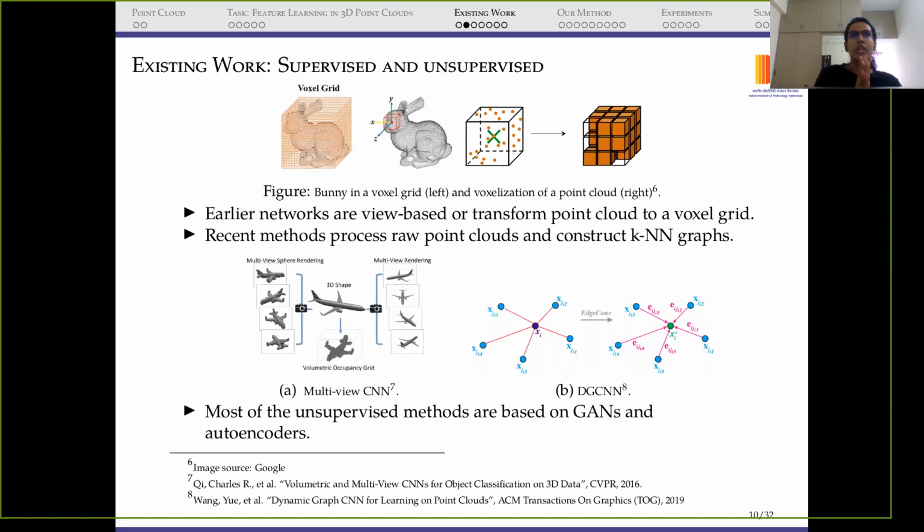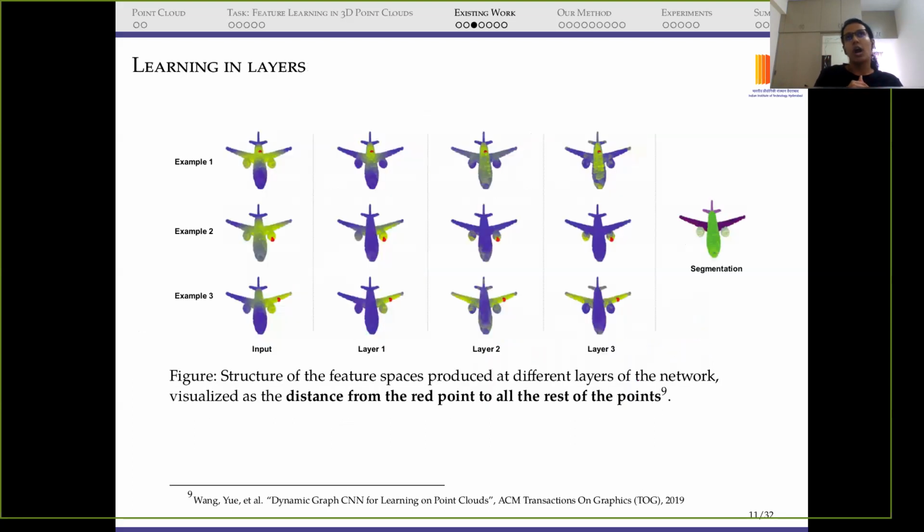So I'm not going into the detail of that, but they would use reconstruction losses like Chamfer distance or Earth Mover's distance to get the reconstruction of the point cloud. So this was about the existing work. Now, how does the learning happen in the layers?